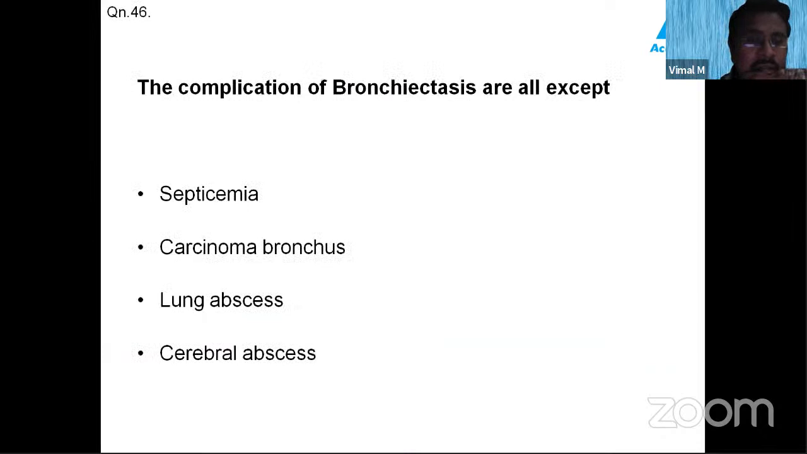Now you can think of what happens in the complications of bronchiectasis. I told you that in bronchiectasis there is always stasis of the secretion. So when the secretion undergoes stasis, what happens?